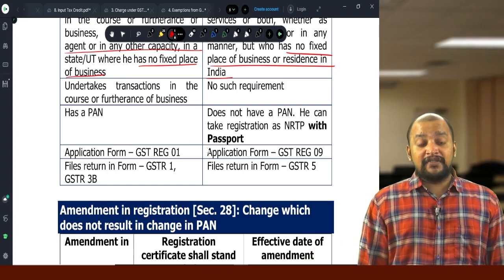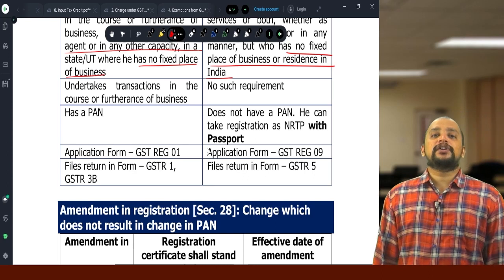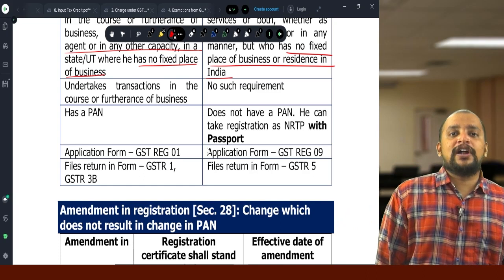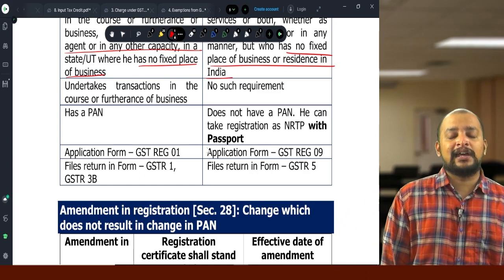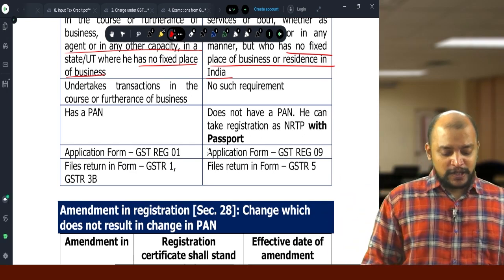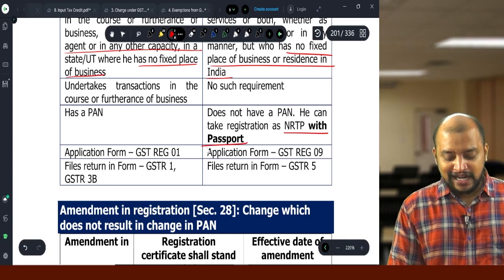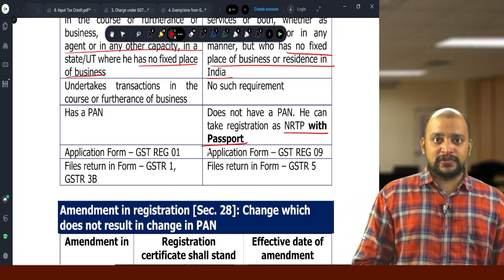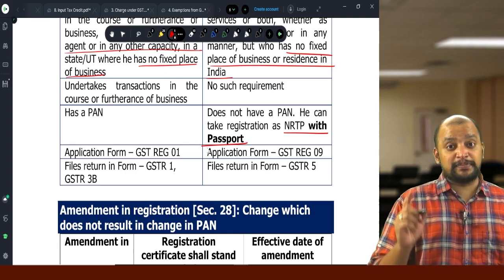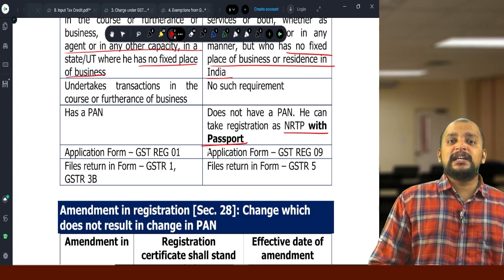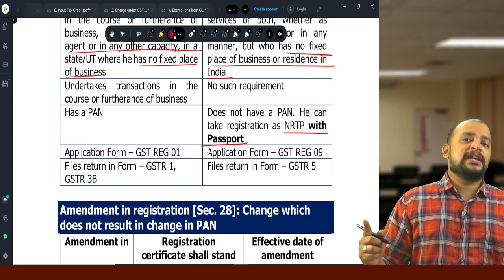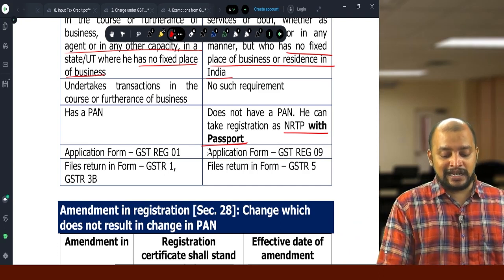And a CTP will have a permanent account number. Through that permanent account number, they will make the application for registration, but an NRTP will not have a permanent account number because they are from outside India. So with their passport number, an NRTP can take NRTP registration, even without a permanent account number. And a CTP will make the application for registration in REG 1, whereas an NRTP will make the application for registration in REG 9.